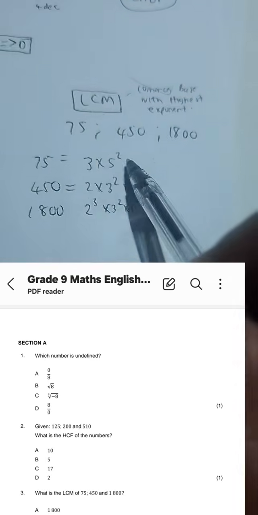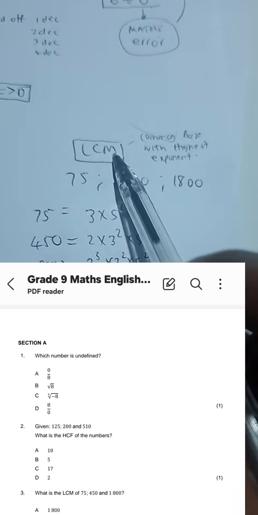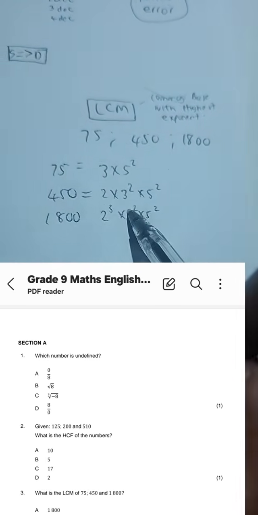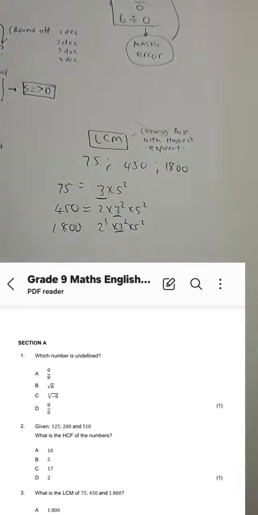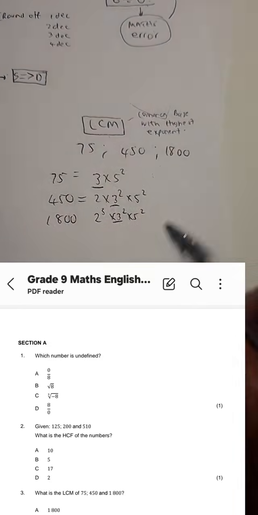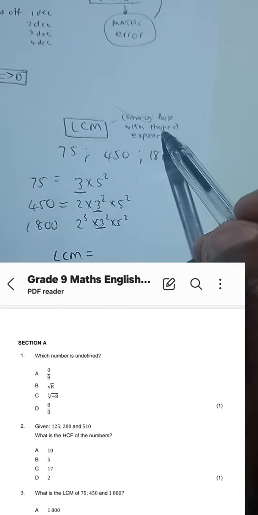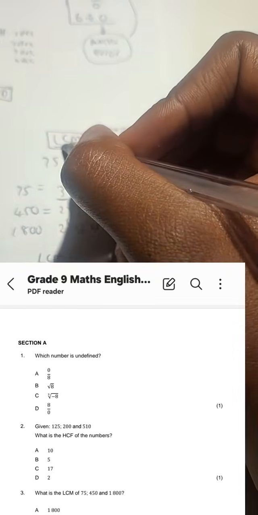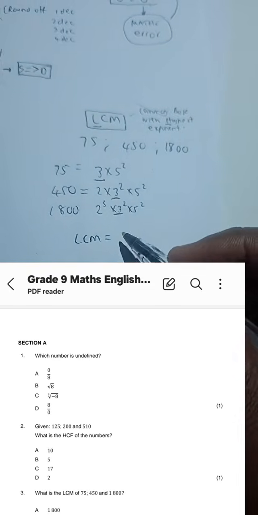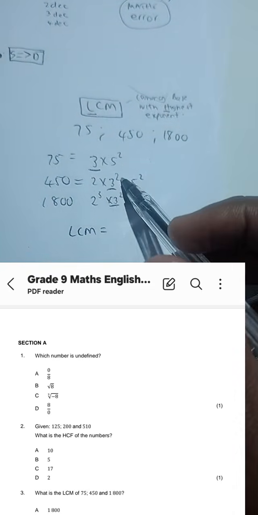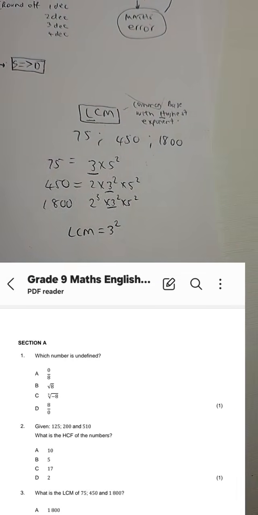Now we are going to choose the common base with the highest exponent. Let's start first with the lowest common multiple. Remember, we start first with the common bases for all three. So 3 is common for all three. So we write LCM and then write the common base with the highest exponent. Since it's the LCM, we go for the opposite, the one with the highest exponent. So which one? 3 squared, or 3? Obviously, 3 squared is the highest. We write that once.